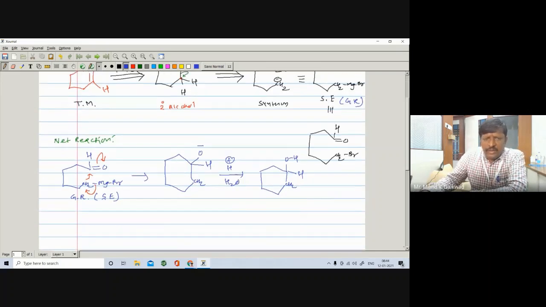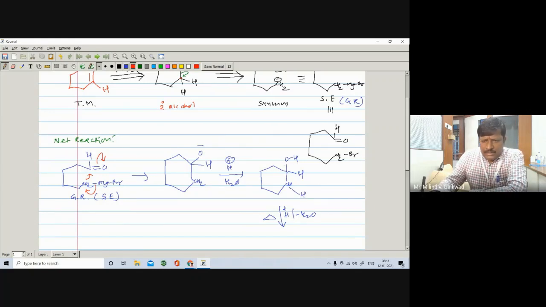So you can carry out the disconnection of the secondary alcohol and we can get the corresponding Grignard reagent, and then we can convert this alcohol into the corresponding alkene. There are a number of reagents that we can use, so we can write any reagent that you know. If you heat in the presence of acid, it undergoes dehydration, removal of water. So here I can write one of the hydrogens like this one, one of the hydrogens like this one. Here is a H, here is a H.